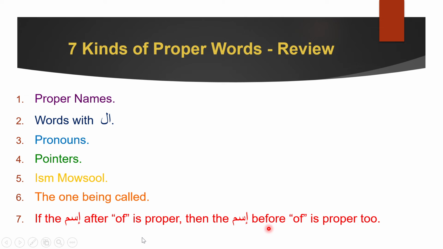We know that there are 2 kinds of types, again proper and common. We are only going to study about proper, and you already studied the 7 types of proper. Okay, so that's it. We are done with type, and with that we are done with the last, the fourth property of an ism. And now what we're going to do is we are going to practice about type. We just now learned about type. Now we're going to practice them, and we're going to apply the knowledge.